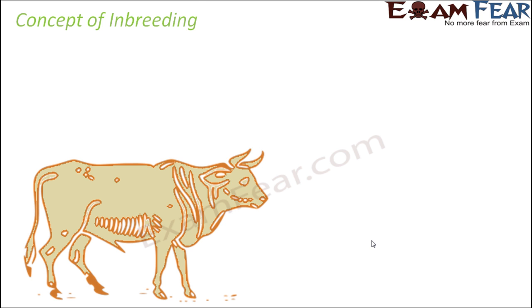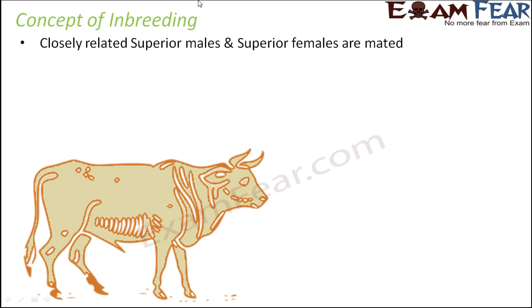Now let us understand the concept of inbreeding. What exactly happens in inbreeding, when individuals belonging to the same breed are mated with each other? The concept is that closely related superior males and superior females are mated. Please note this term, superior. What do we mean by superior?